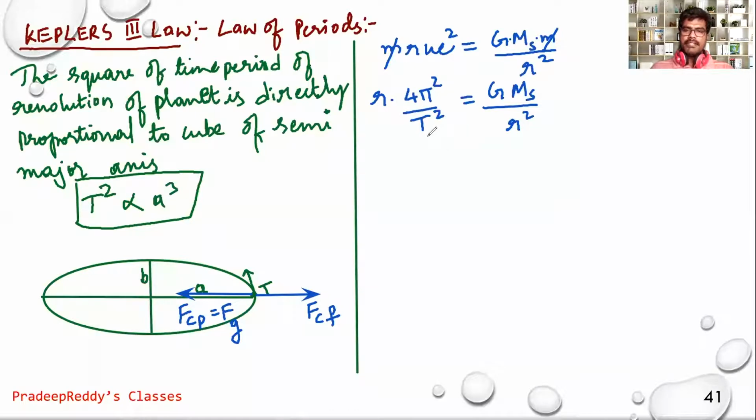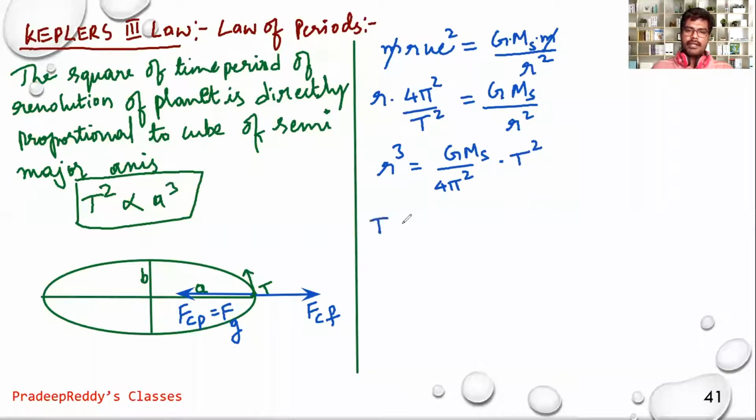Now bring this T square to the other side and r to the other side. It gives you r cube is equal to capital G divided by 4 pi square into mass of the sun into T square. So 4 pi square comes to the denominator, T square goes to the numerator, and the G M S as it is. r square multiplied with r will become r cube.